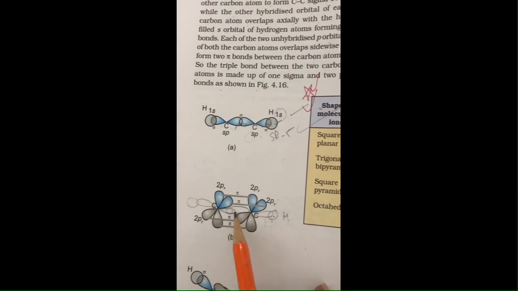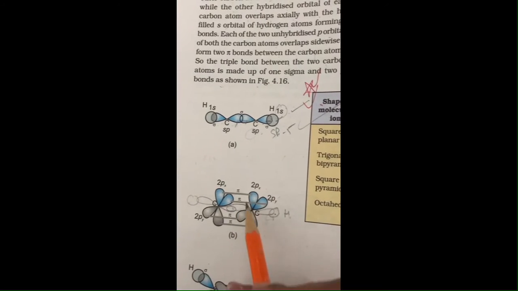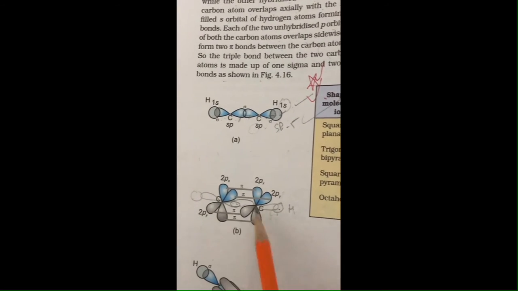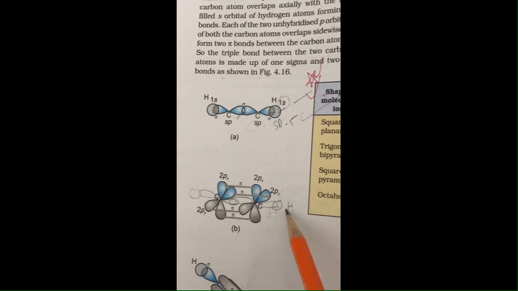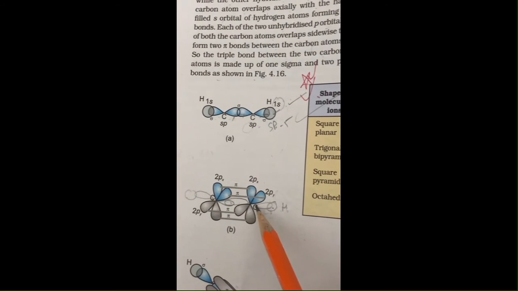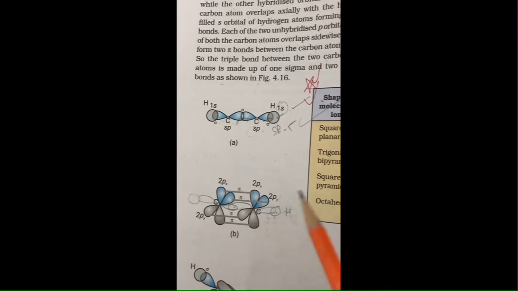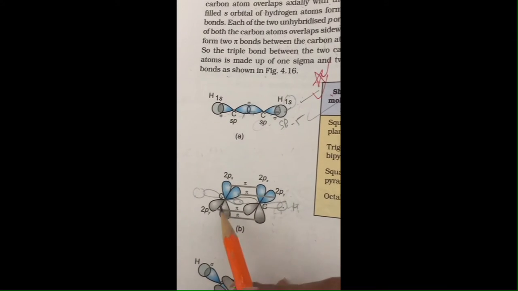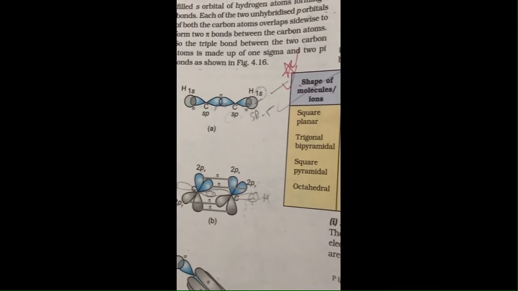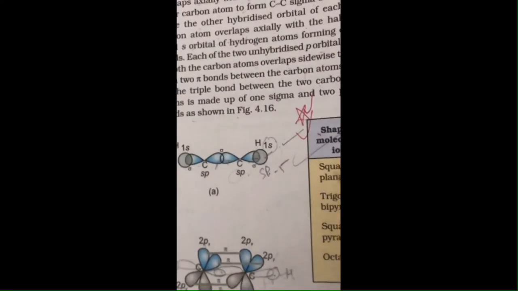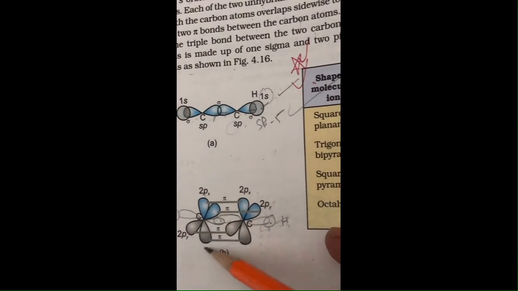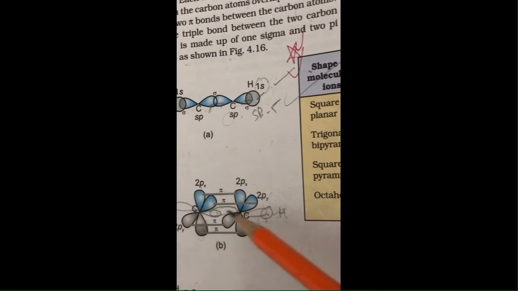We can also show both sigma and pi bonds in one diagram with the help of the orbital overlapping concept. Clear? So see, these two unhybridized orbitals are lying perpendicularly on both carbons.